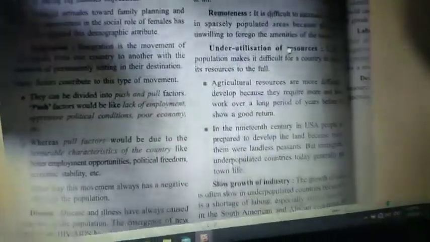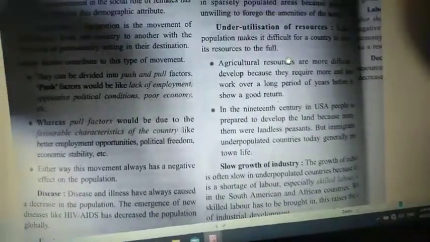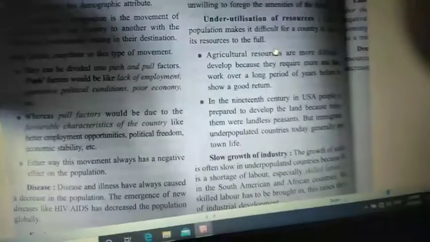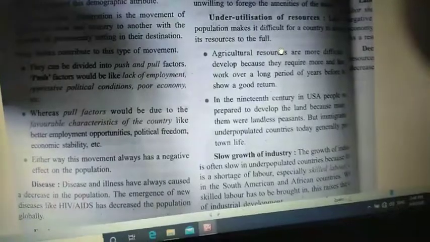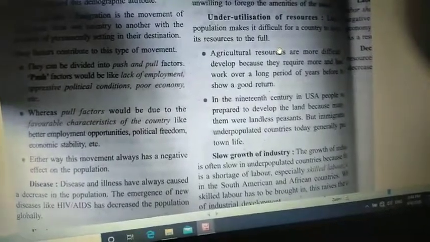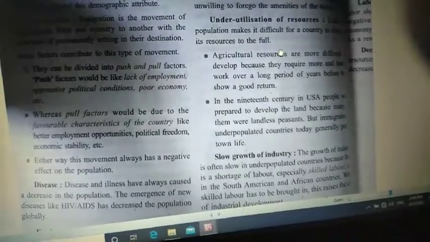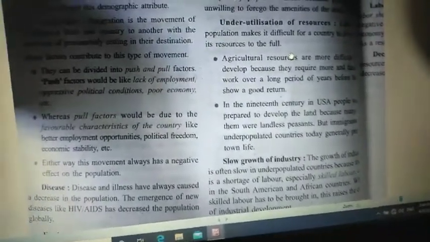And underutilization of resources, which means these underdeveloped countries may have some proper natural resources, but due to very few skillful, knowledgeable people living there, they are not understanding how to use the natural resources. They are literally wasting the natural resources.